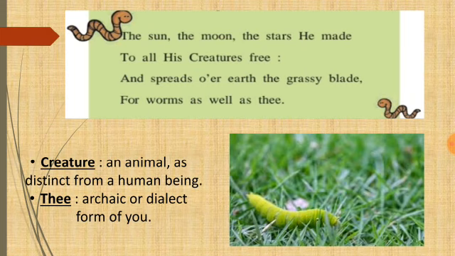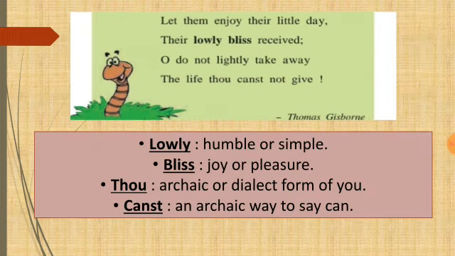Next stanza. The sun, the moon, the stars he made, to all his creatures free, and spread over earth the grassy blade, for worm as well as thee. Creature, an animal as distinct from a human being, and thee is an archaic or dialect form of you. Here the poet tells that as God made the sun, the moon, and the stars for all his creatures for free, in the same way, God also made grass all over the earth for the poor worm as well as for the human beings.